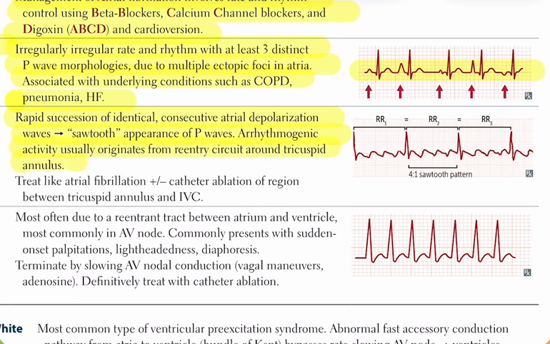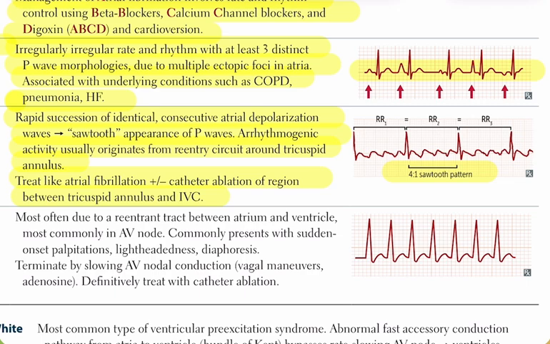Management is similar to atrial fibrillation: rate control, rhythm control, anticoagulation if indicated, and in some cases, catheter ablation of the region between the tricuspid annulus and the inferior vena cava can be used. Sometimes you may see a 4:1 conduction pattern on the ECG, where 4 atrial beats correspond to 1 ventricular beat.